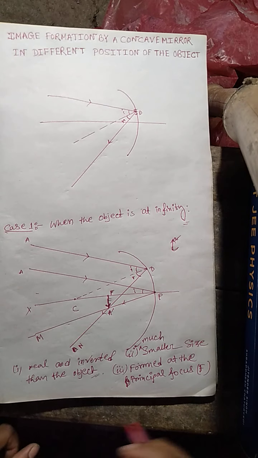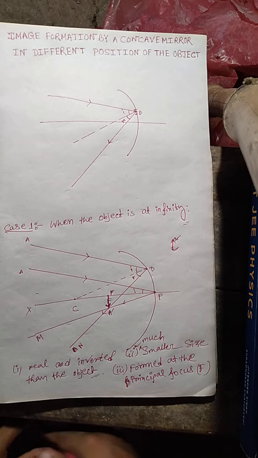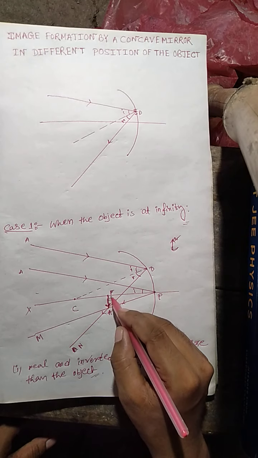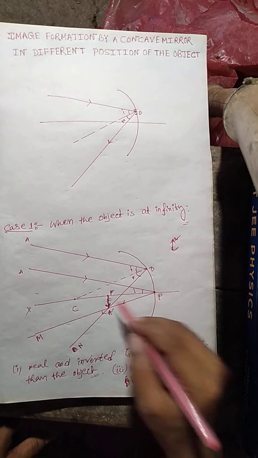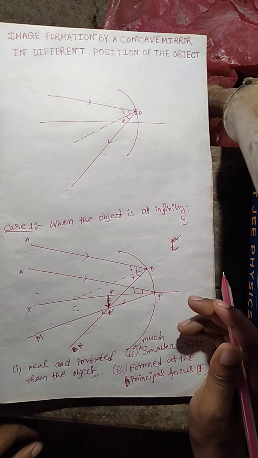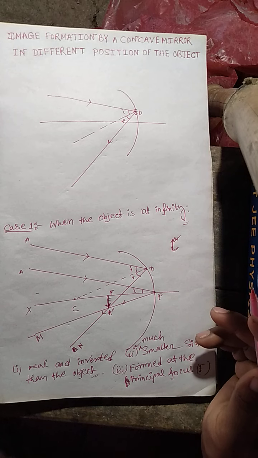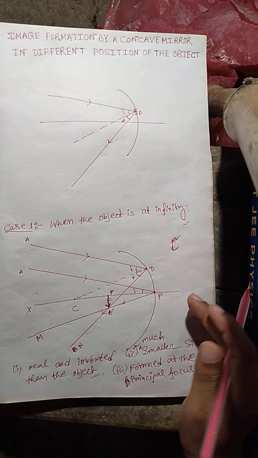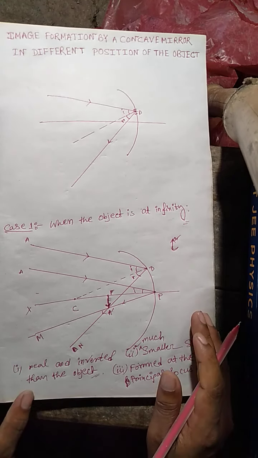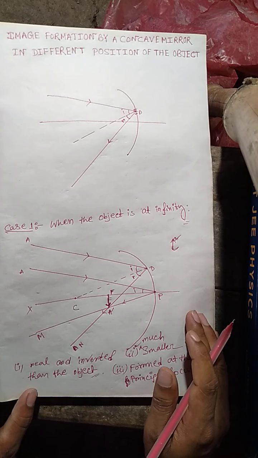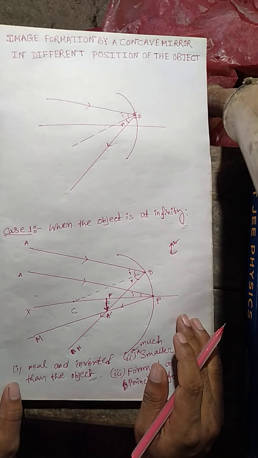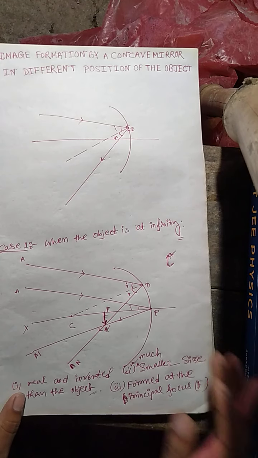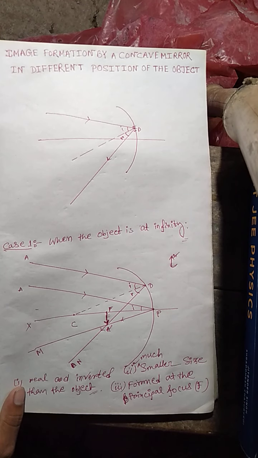Next, the image is formed at the principal focus F of the concave mirror. So the last characteristic, the third characteristic, is that the image is formed at the principal focus F. These are all the characteristics of the image when the object is situated at infinity. So this is the first case, when the object is at infinity. Next, let's discuss the next case.